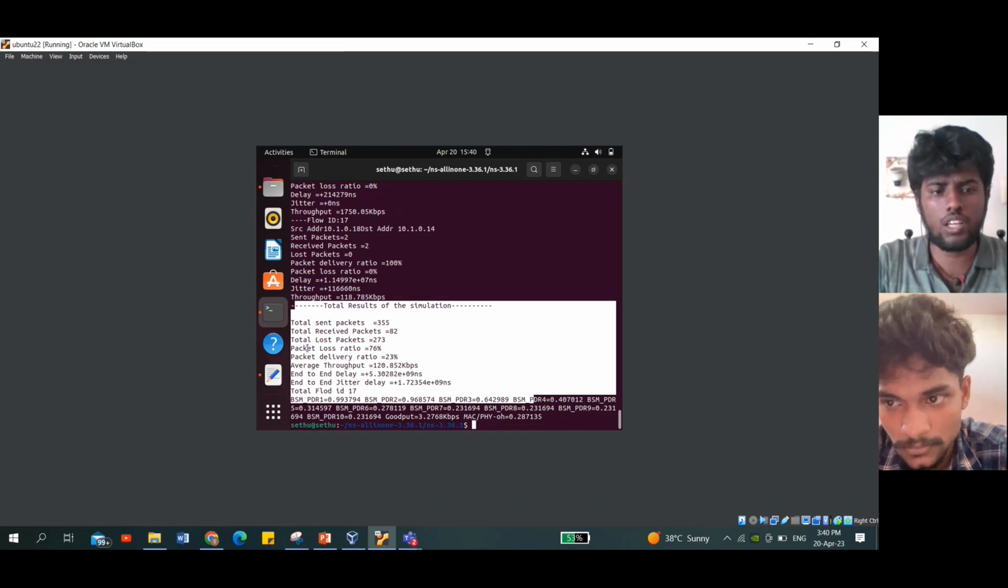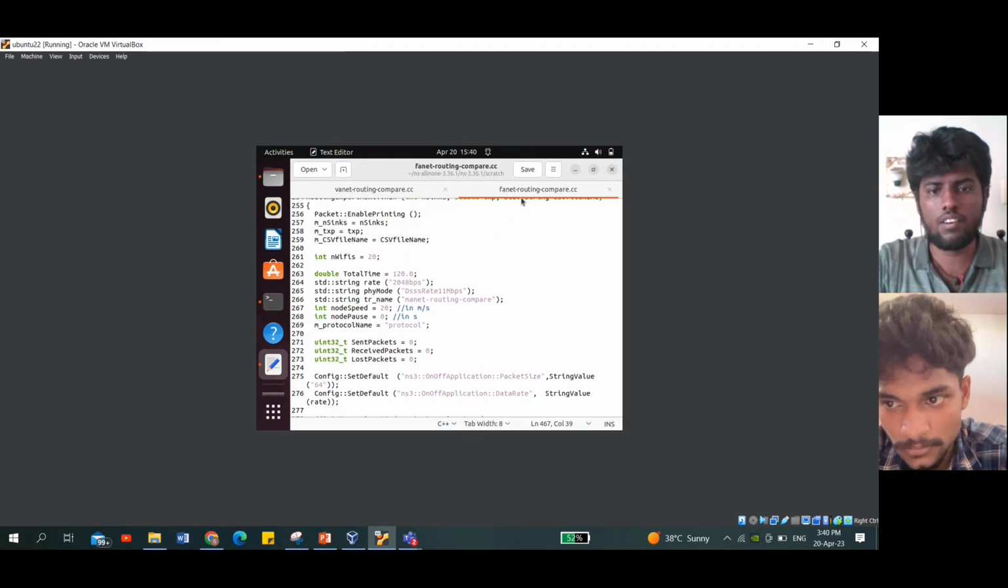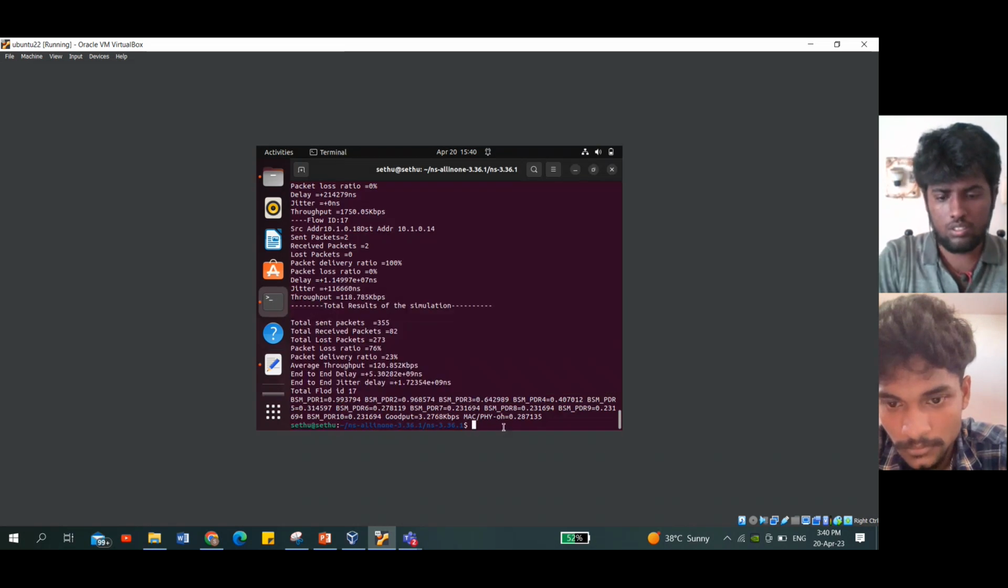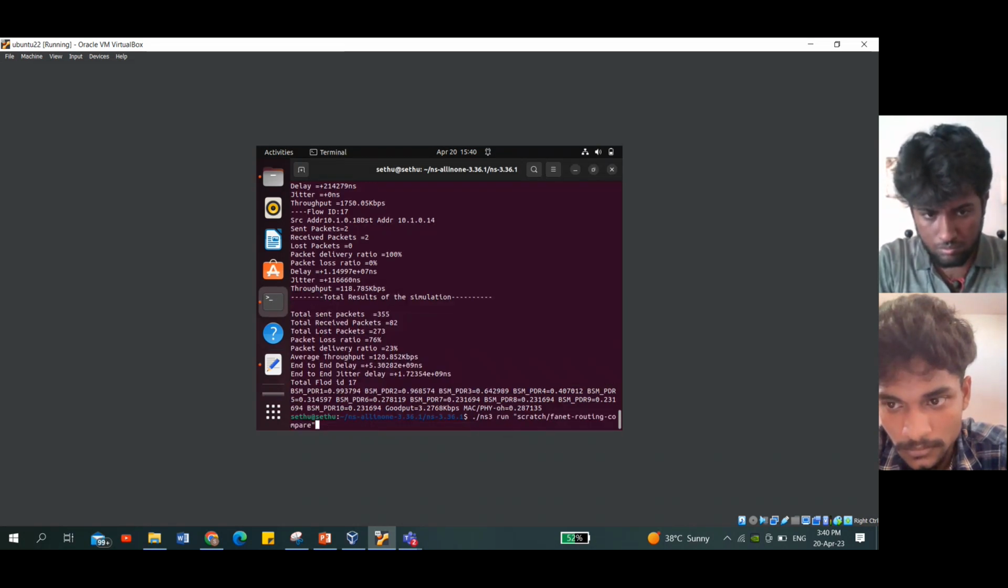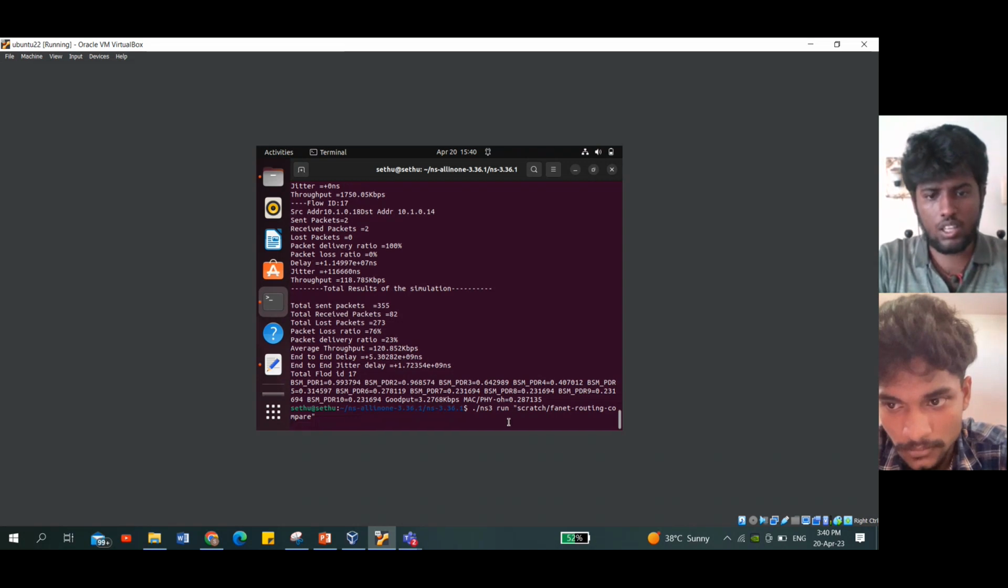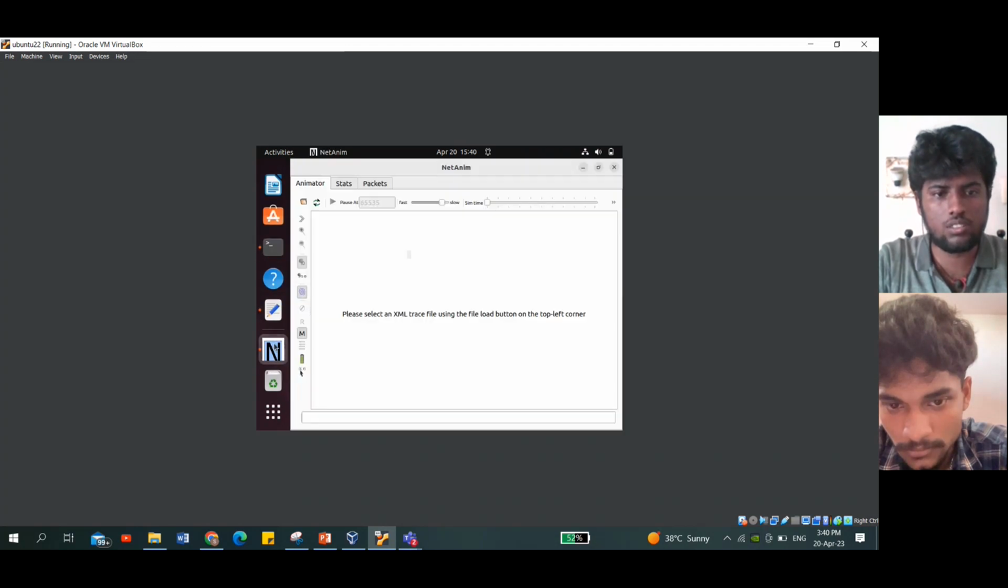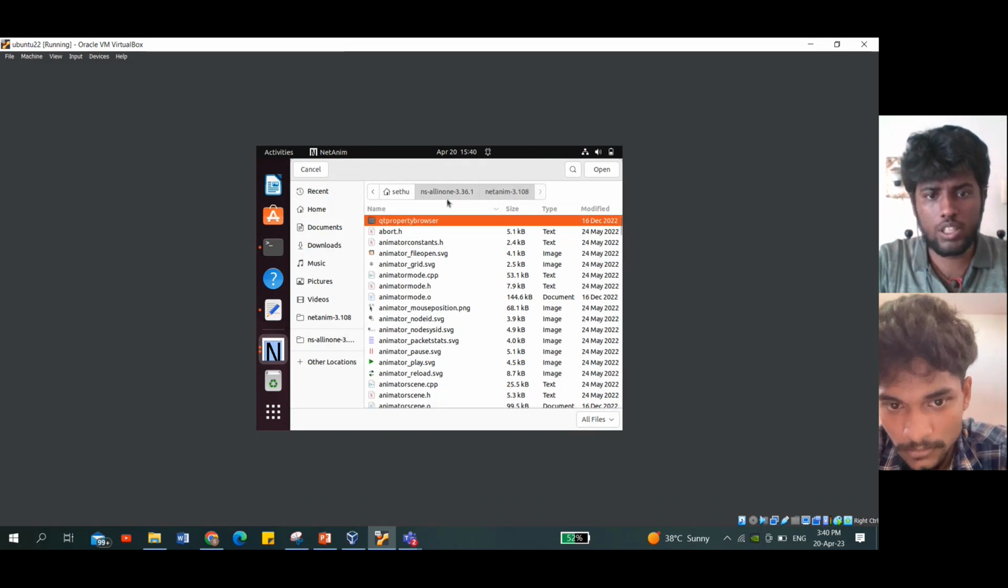And if we run this FANET routing compare also, we can see a similar type of results coming through. I will show you. Meanwhile, the FANET routing compare runs, we will visit the results for the VANET simulations.